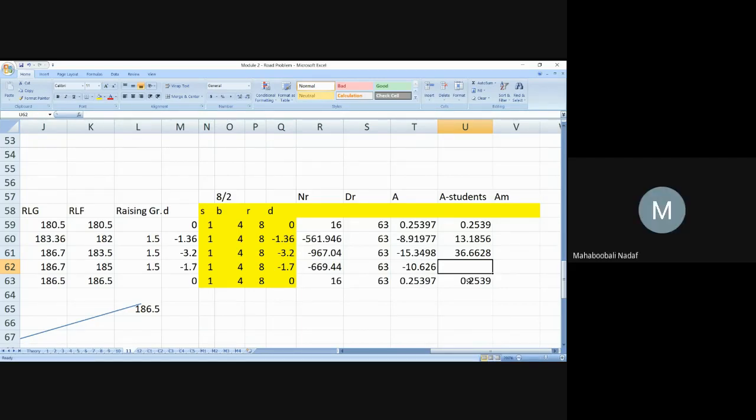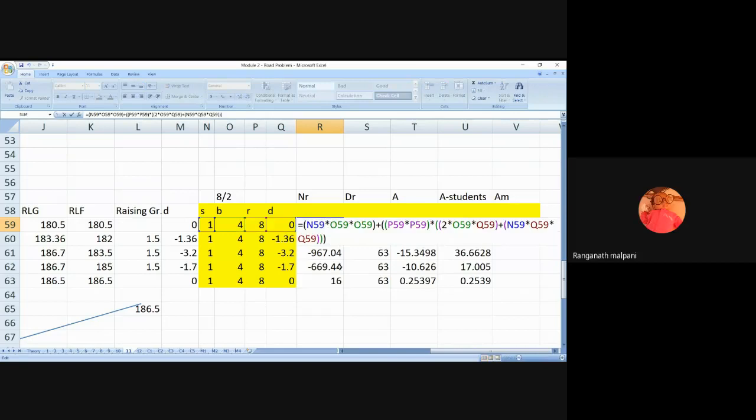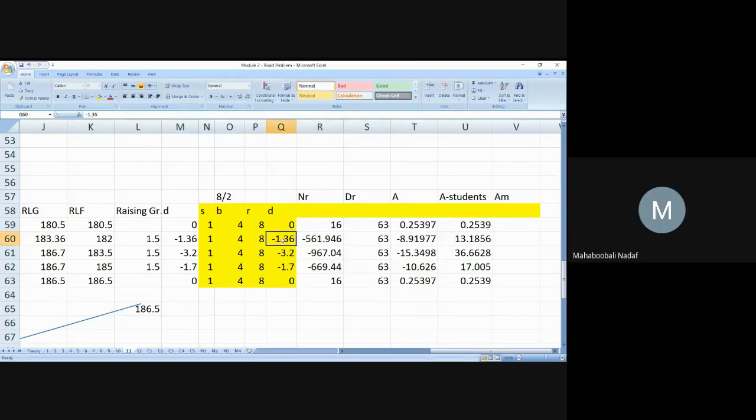17.0057. Now I will change something in the formula. What is that? We should not take d in terms of negative here. So wherever negative is there, I will make it positive. My logic is that we should not consider depth in terms of negative. Everything is there, so I will remove the minus sign.